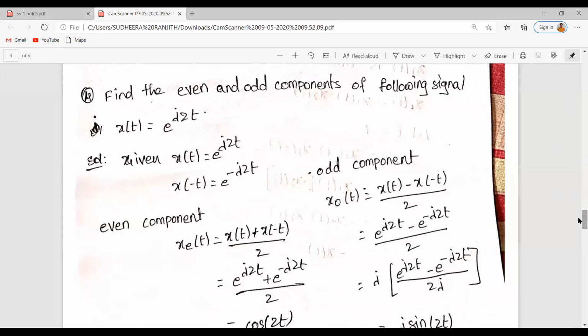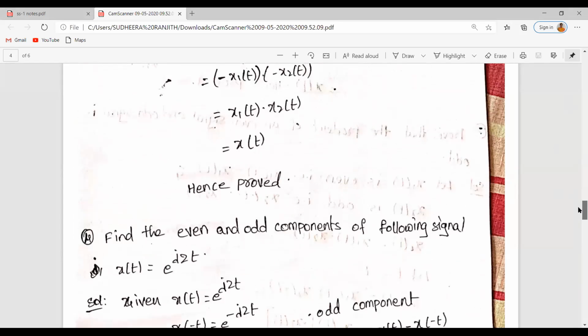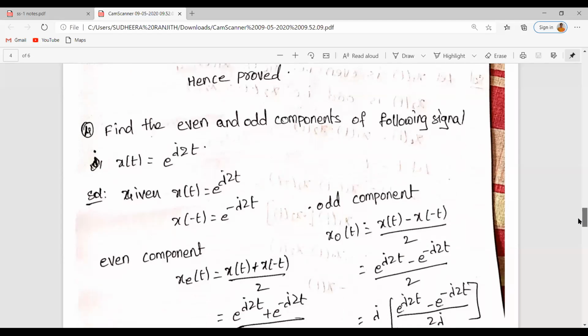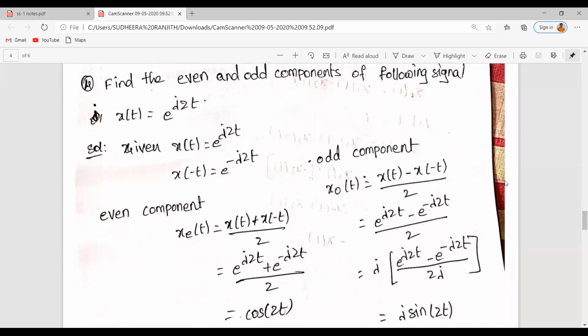Now we would like to find the even and odd components of the following signal. See, the signal is x of t is equal to e to the power of j2t. So to find the even and odd components, as we know that the even component is equal to x of t plus x of minus t divided by 2, and the odd component is equal to x of t minus x of minus t divided by 2.